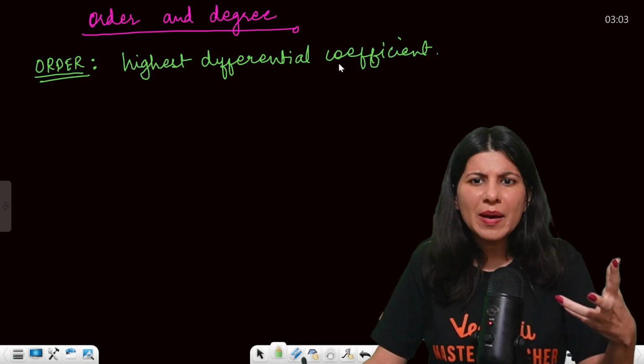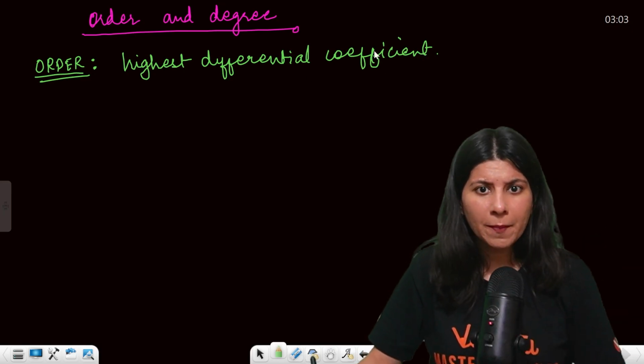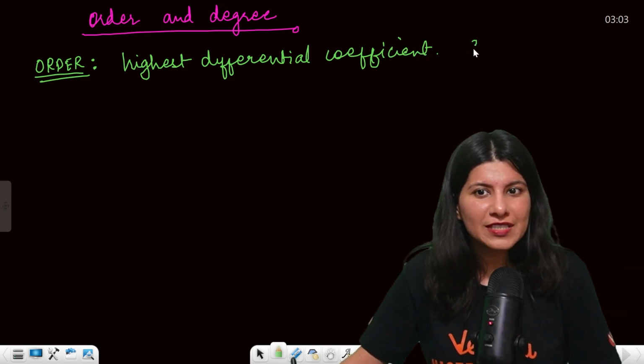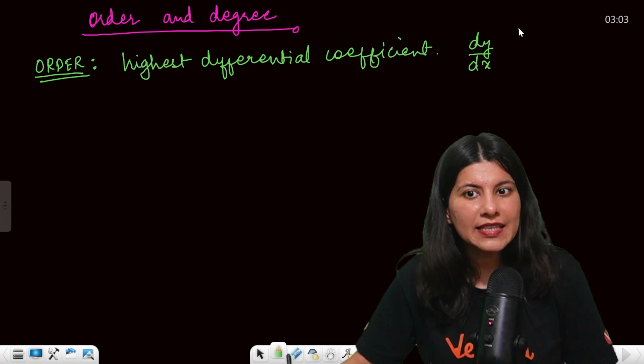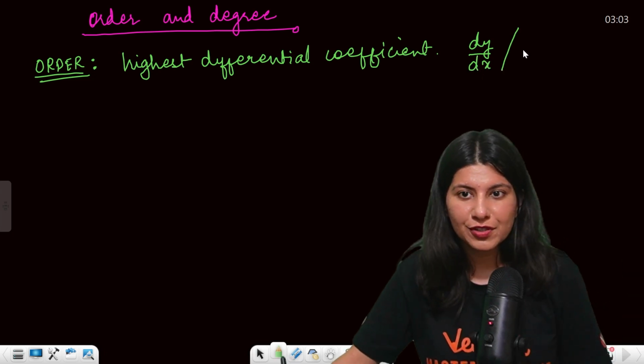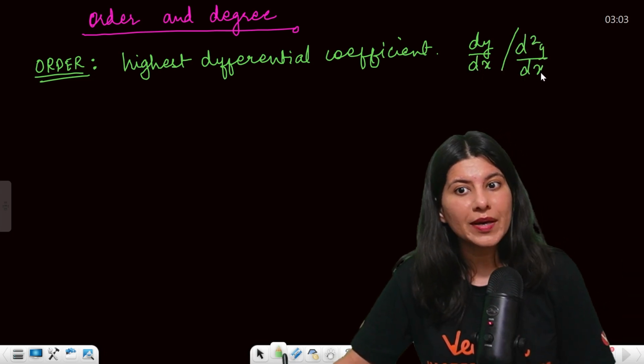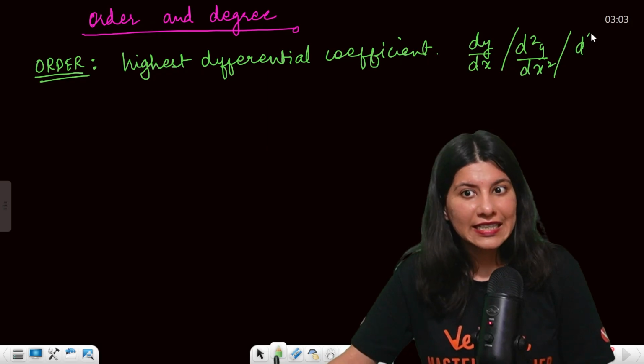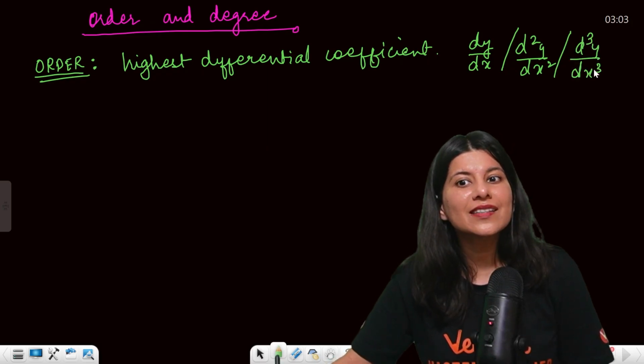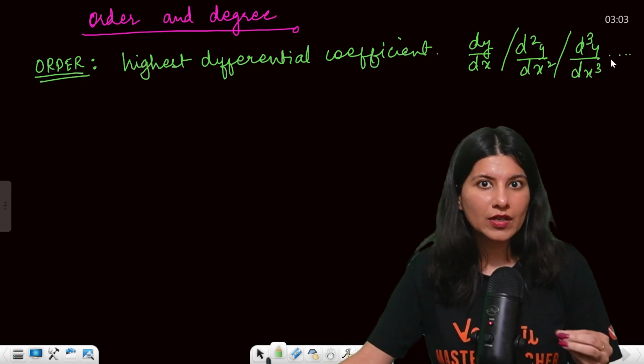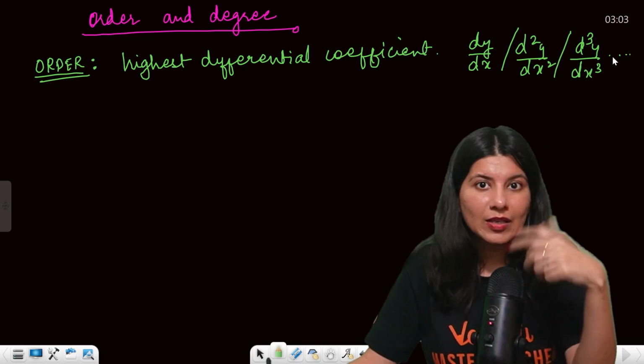Now what is, ma'am, differential coefficient? Okay, so basically differential coefficient is what? dy by dx is a differential coefficient. d2y by dx square is a differential coefficient. d3y by dx cube is a differential coefficient, and so on. So the highest one will be the order.